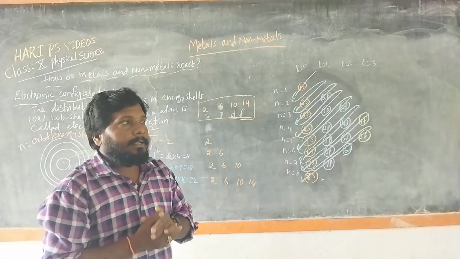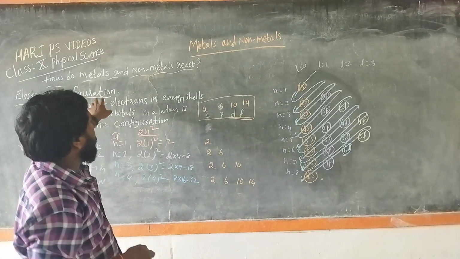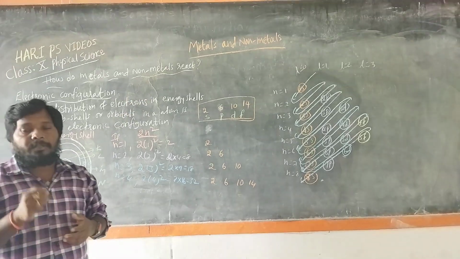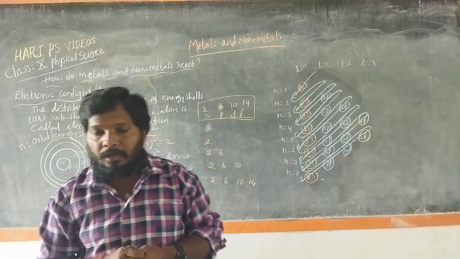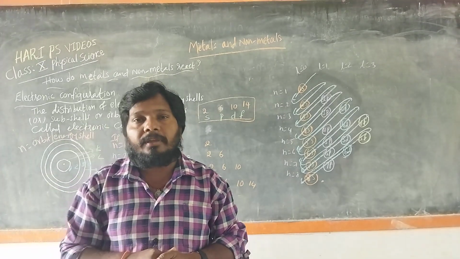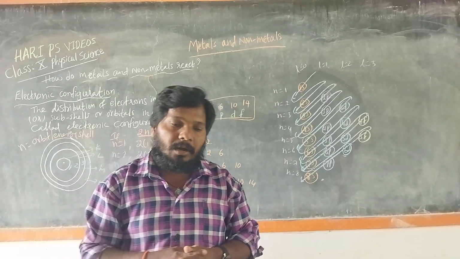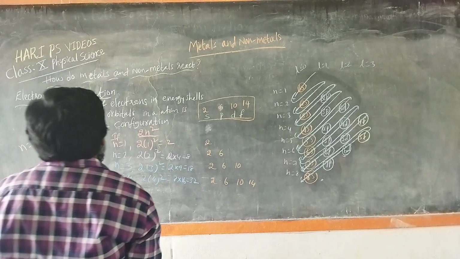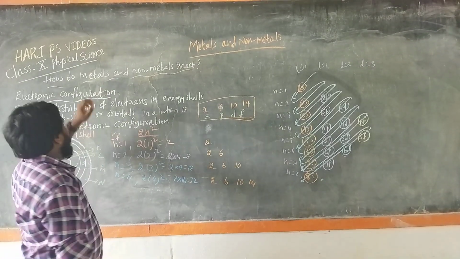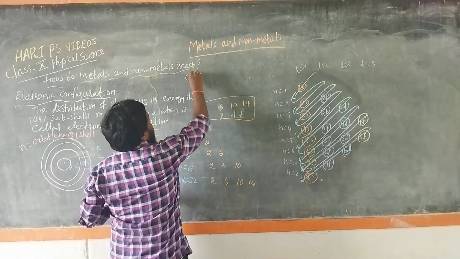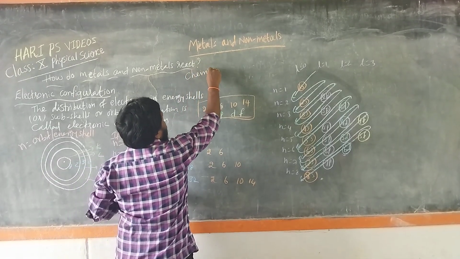Before understanding how these metals and non-metals react together, let's understand one important concept called electronic configuration. So how do metals and non-metals react together? By the chemical bond.